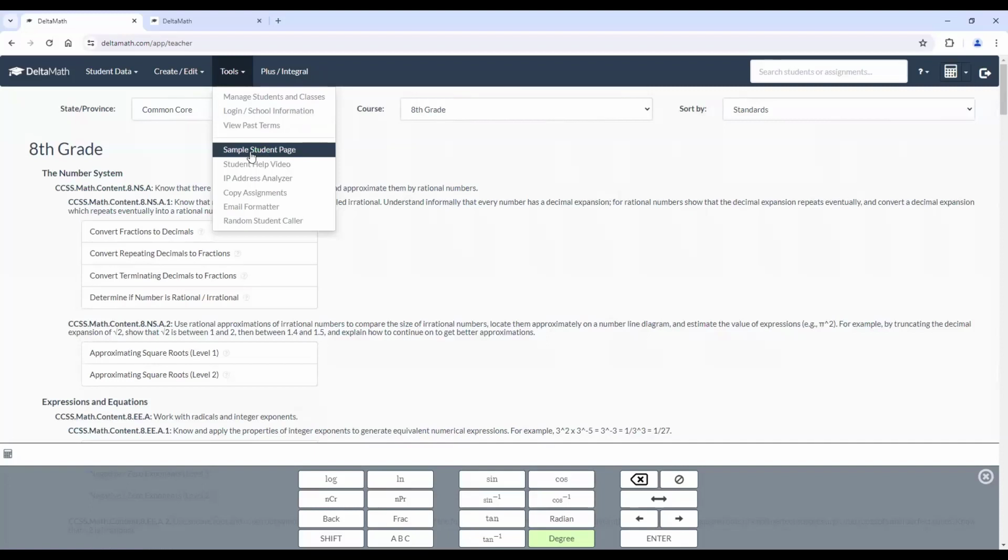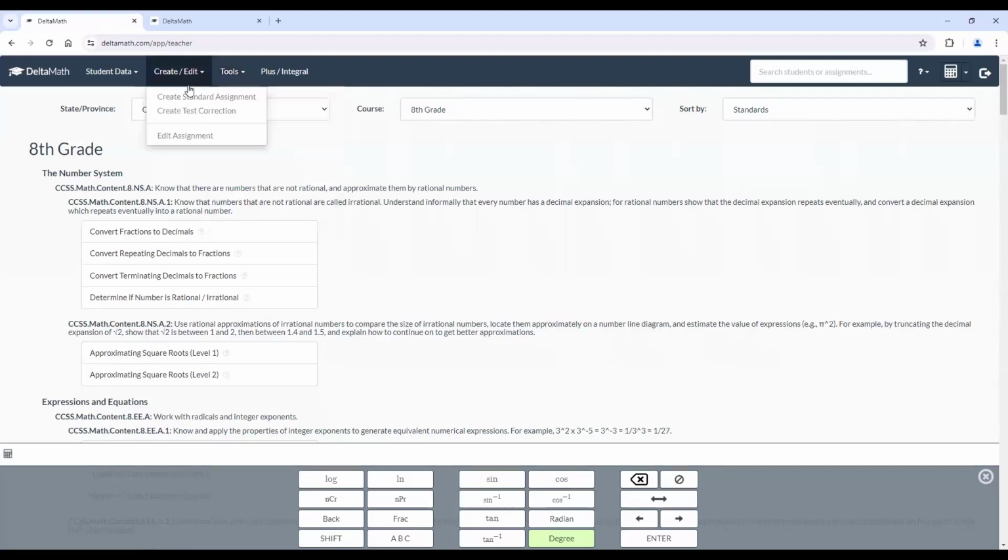And that's really helpful because I've come across times where I didn't put the dates correctly. So I look at the sample student page and it's like, where is the assignment that I just assigned? I go back and notice that the date isn't correct, or the due date. Here is the random student caller that I mentioned, where we can go ahead and use it for classroom management.